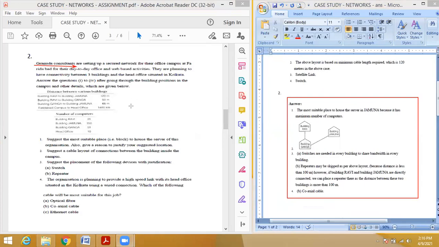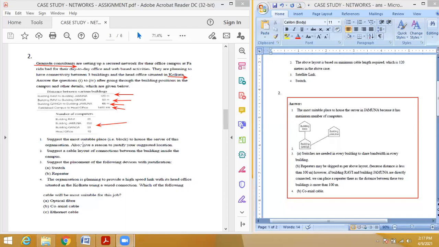Okay, that is in Faridabad. They are going to connect with the head office in Kolkata. See the area, these are the things you have to consider. Okay, so the distance between every block they are given, and the distance between Faridabad and Kolkata. Okay, that is, see here, 1460 kilometers, very large distance. Then they given the number of computers present in every block. Okay, so three blocks, and the head office is located in Kolkata.